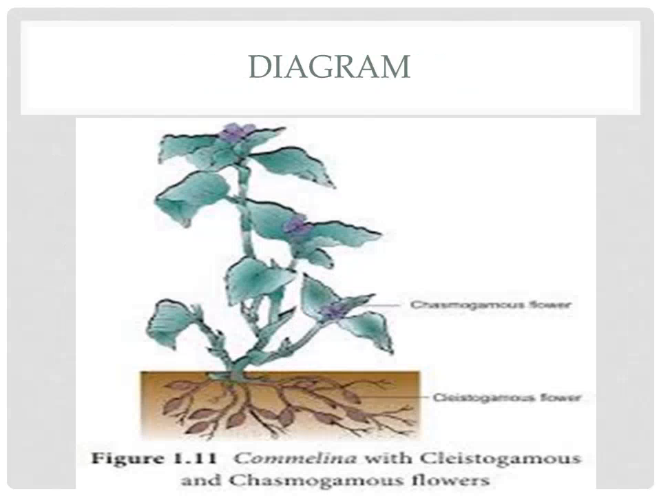So here one example is given, one picture, Commelina. Commelina flower has both types of pollination. So the cleistogamous flowers are found in the soil. So you can see the flowers are not open. The anther and stigma are not exposed. So the chasmogamous flowers are also produced. The flowers are open and show their male and female parts of the flower.